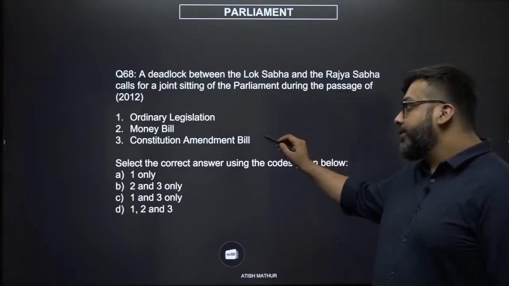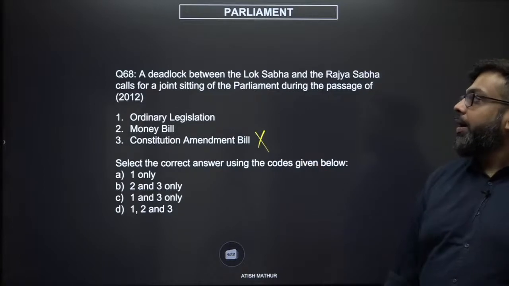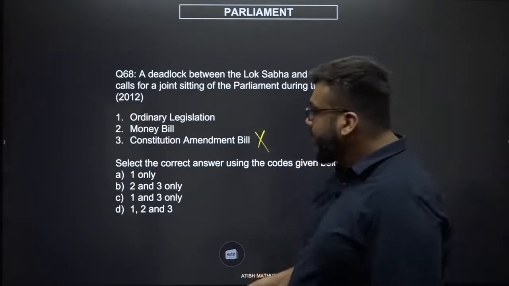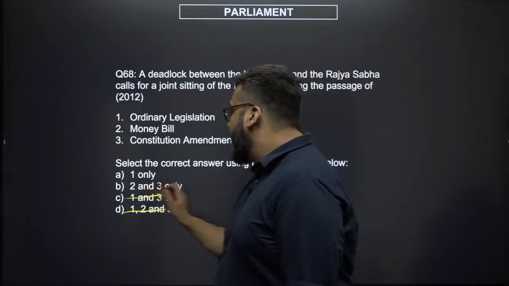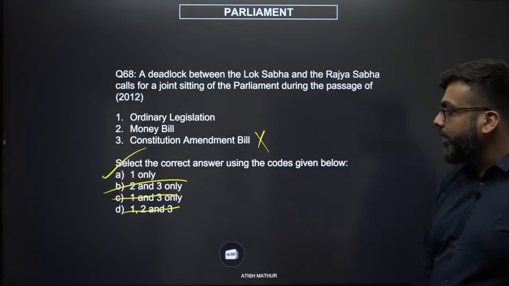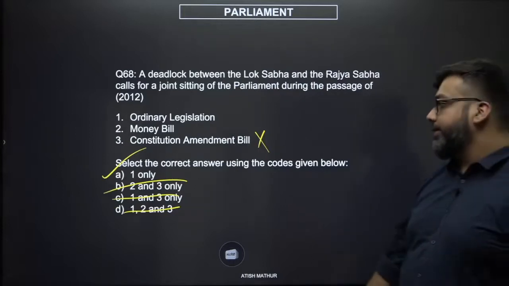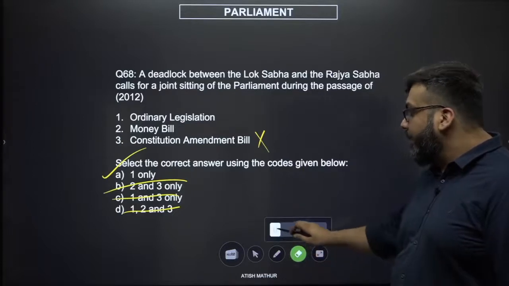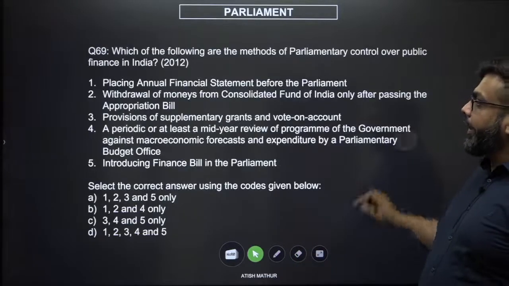We know you can't have a joint sitting for a constitutional amendment, because if that is the case, then one house will overpower the other. Any option which has 3 in it gets automatically eliminated. You can only have a joint sitting for what is called an ordinary legislation, and for the money bill also you can't, because you don't have equal powers. The answer is A, 1 only.